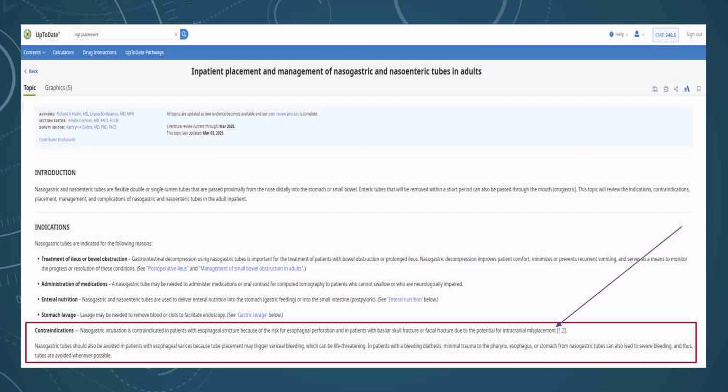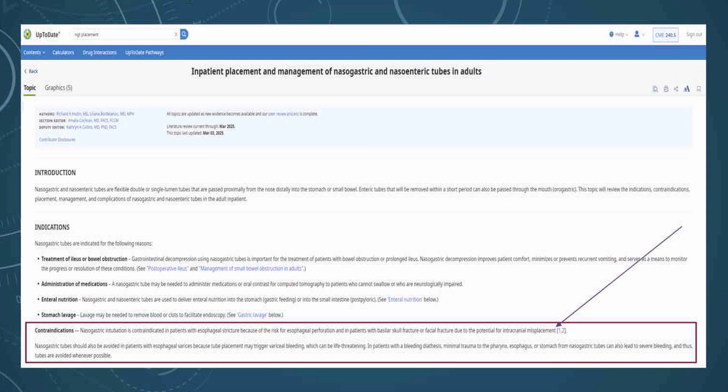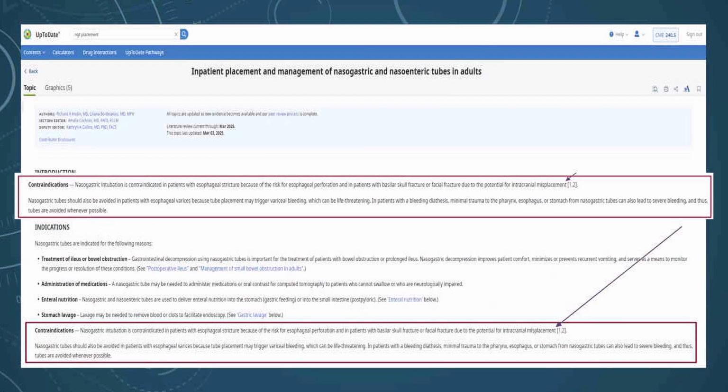So whenever you look up stuff on UpToDate, you always see that numerical value on the side to go to references and whatnot. What I found very interesting is nothing was referenced regarding that on UpToDate. There's about 52 references. There's not a single one that comments on that or has anything in relation to any studies. And just keep that in mind as we go through this. Now, I wanted to highlight it a little bit more, but it's not zoomed in, so we'll carry on.